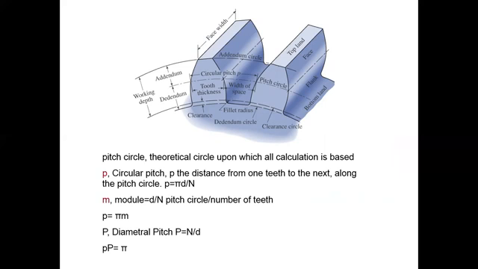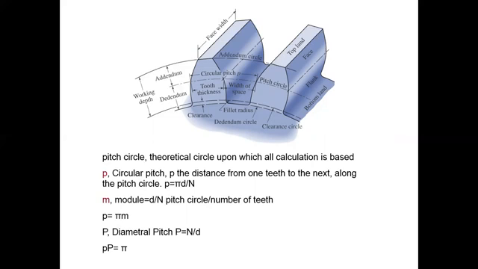So first, what is the circular pitch? The circular pitch is the distance from one tip to the next along the pitch circle, which is pi d upon N, where pi d is the periphery of the circle and capital N is the number of teeth, right?